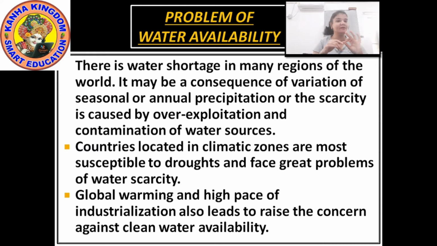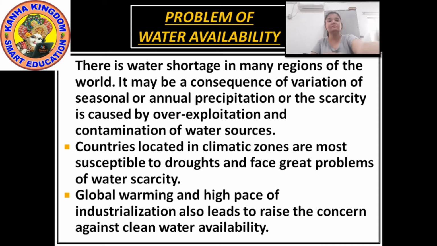Secondly, it can be over exploitation, over usage of the water, or it can be water pollution also. So these are the reasons why there is a problem of water availability, though we have water in a large amount on this earth. Global warming and high pace of industrialization also raise the concern against clean water availability.